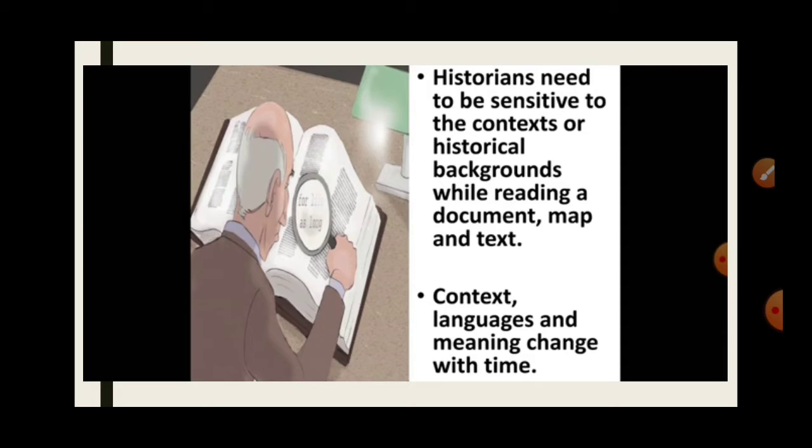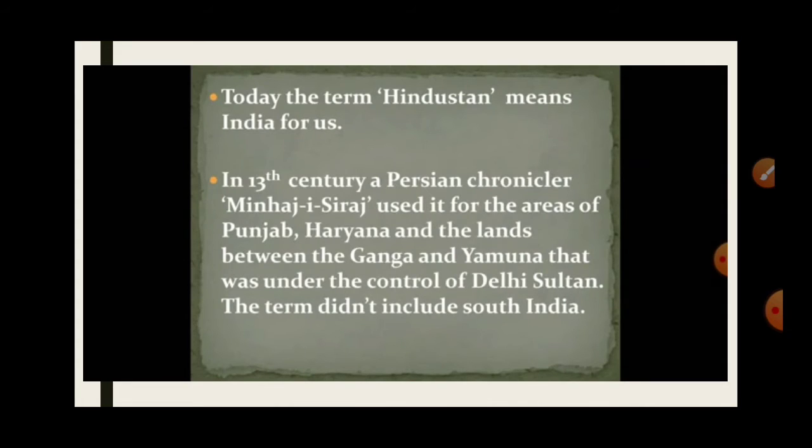Historical records are available in different languages. Differences are also traced in the use of grammar and vocabulary. Change in meaning also occurs over time. The term Hindustan is now India. We see that historical records are available in different languages, with different grammar and vocabulary, and even changes in the meaning of words. For example, before it was called Hindustan, now we call it India.